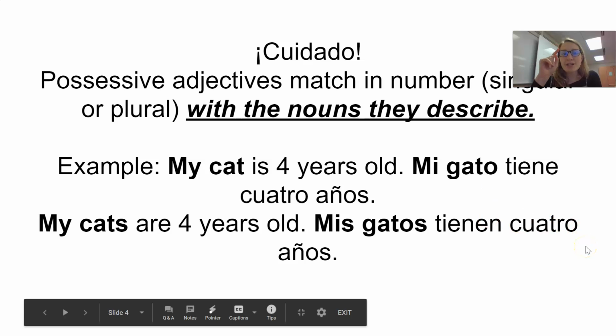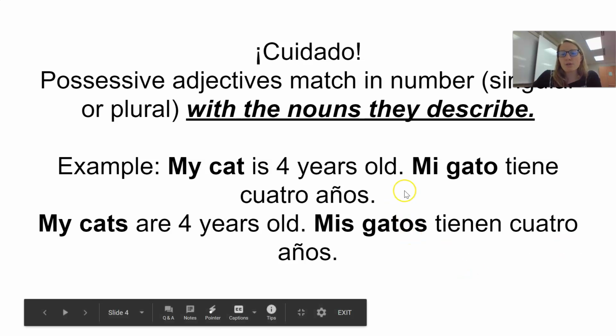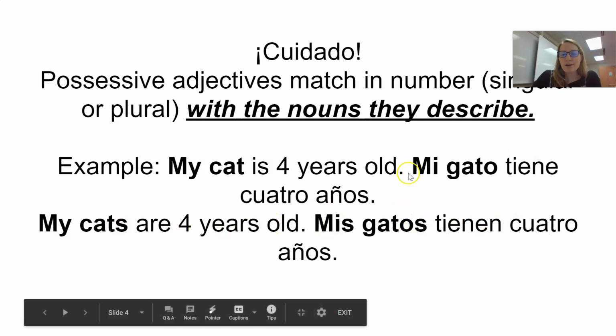Also, cuidado, caution. Possessive adjectives match in number, singular plural, with the nouns they describe. So we just went over that, right? Example, my cat's 4 years old. Mi gato tiene 4 años. My cats are 4 years old. Mis gatos tienen 4 años. So notice how that matches.